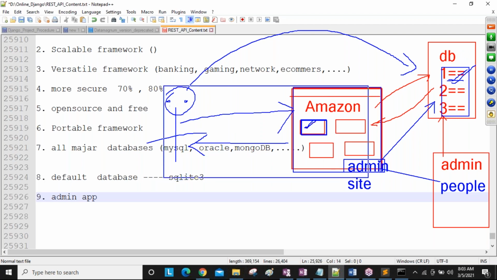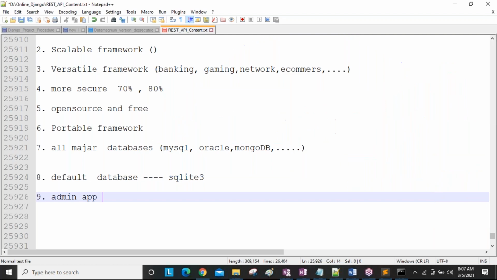This is the users' point of view. In the coming days we are going to develop this way, guys. Users interact with the application, which interacts with the database. Admin people also interact with the admin side, which interacts with the database. Whatever modifications you make in the database, we get them again and display them on the site. I will show all these things practically, guys, no problem.